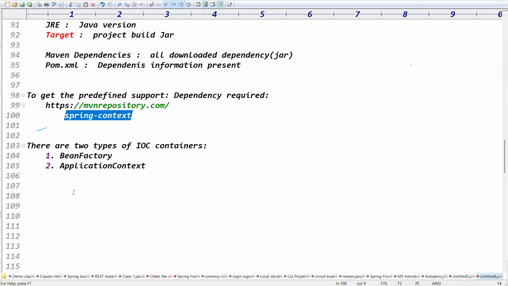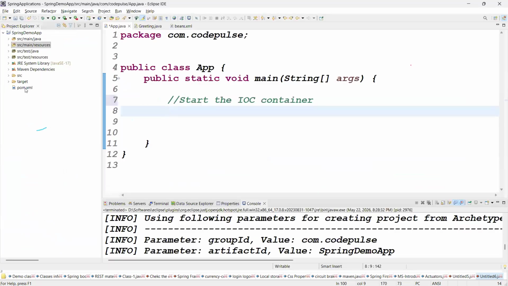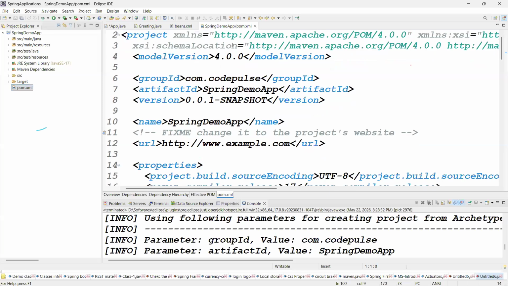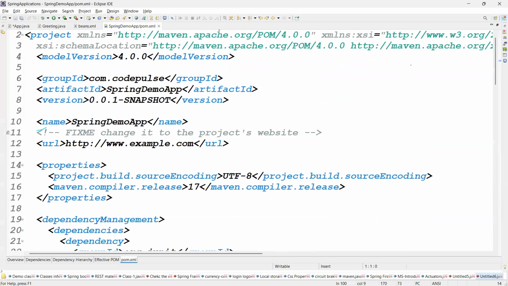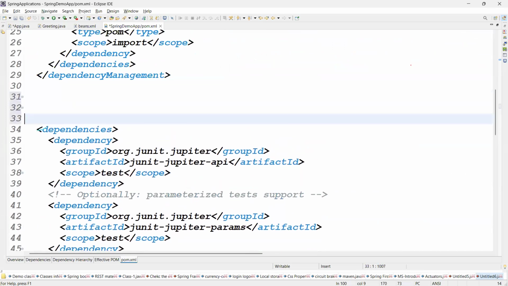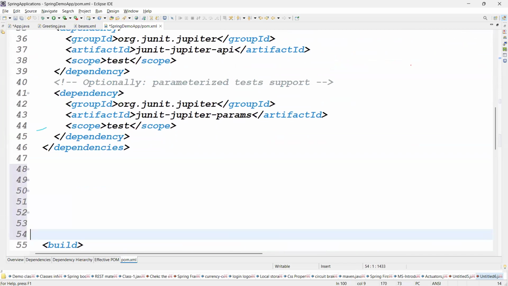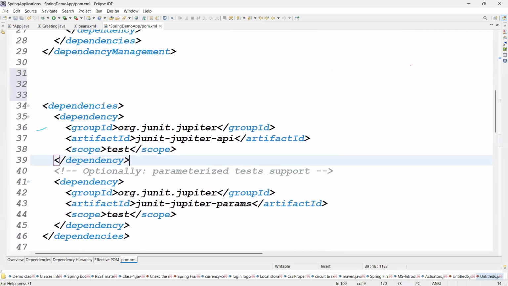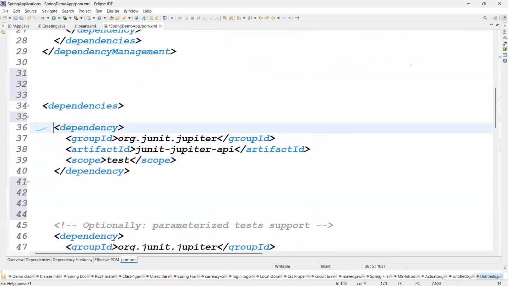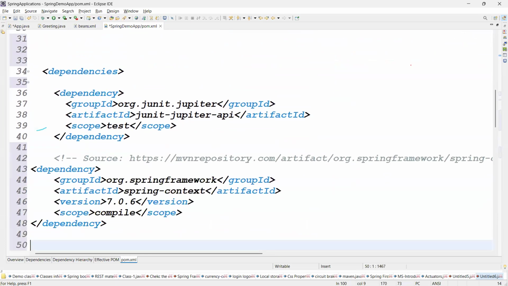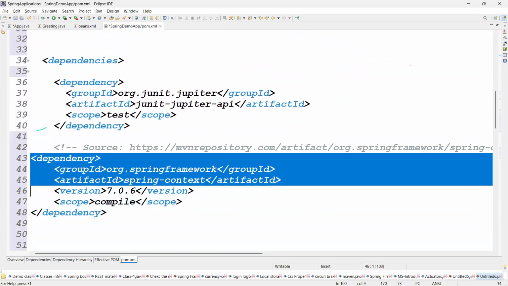After copying the dependency, go for the project. In the project, the pom.xml file is there. In the pom.xml file, if you open it, you can give the dependency information here. Go for the dependencies tag, guys. This is the dependencies tag. Already some predefined dependencies are given, JUnit dependency, Jupiter dependency. In these dependencies, please check clearly once. The dependency opening tag is there, the dependency closing tag is there. Here you can place the dependency. Guys, can you see the dependency, right?